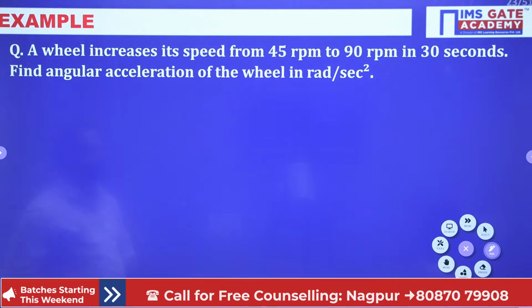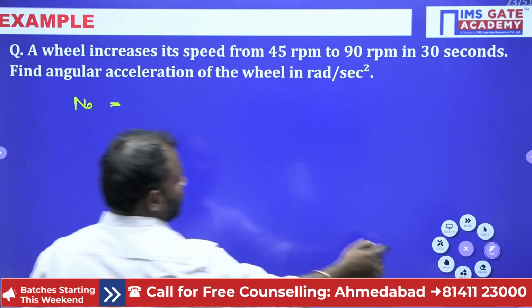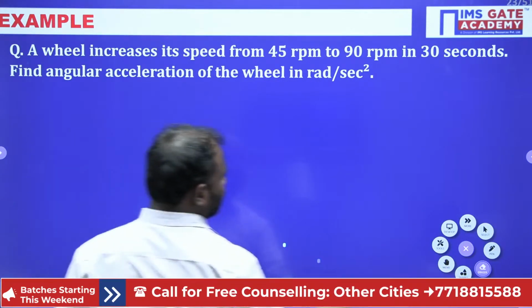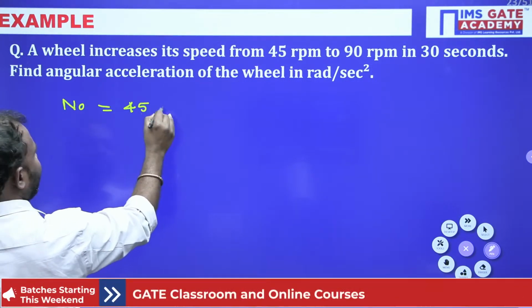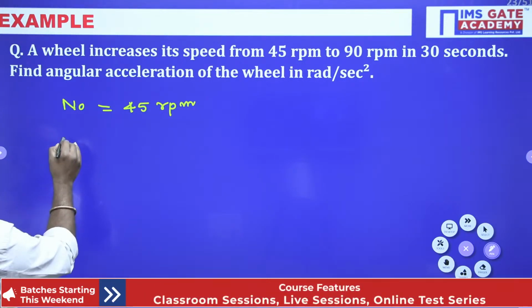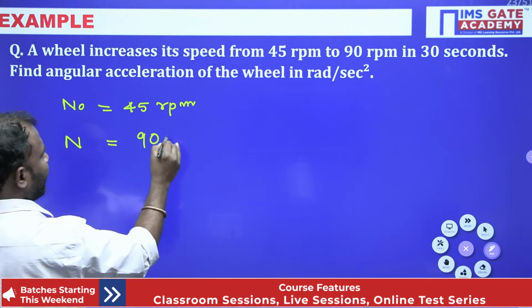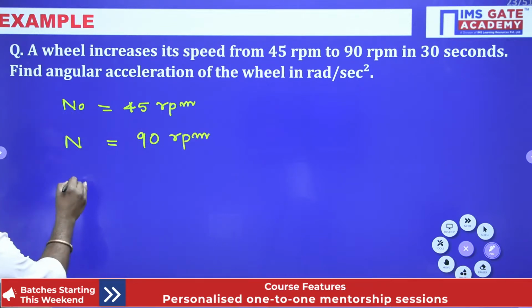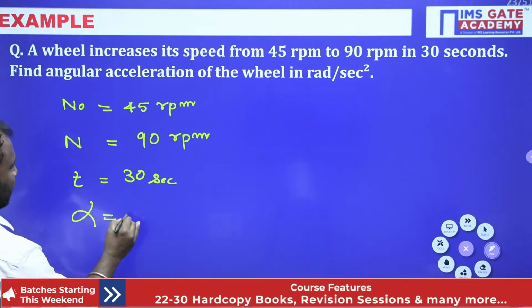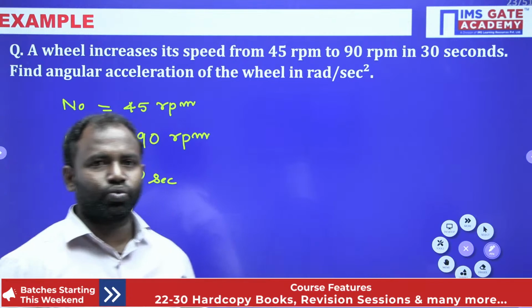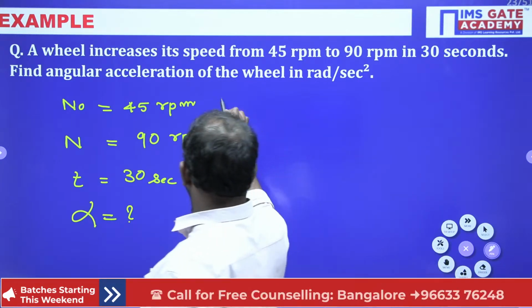Let me write it properly. N naught, the initial rpm, is equal to 45 rpm. Now N final, or N1 you can say, is 90 rpm, and t is given, that is 30 seconds. Now we have to find the angular acceleration alpha. This is my given data. Now I need to find angular acceleration.